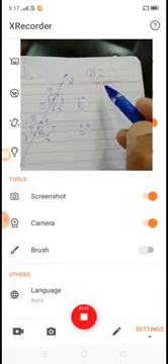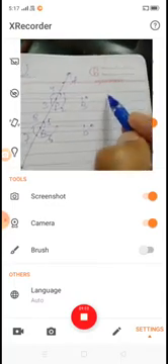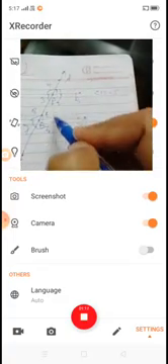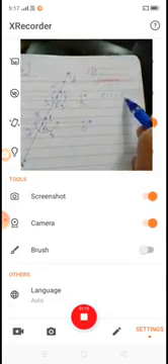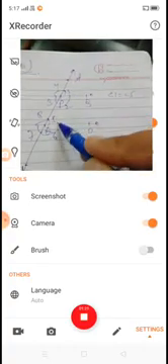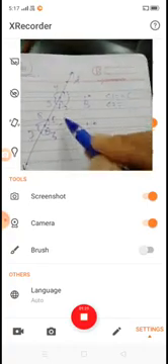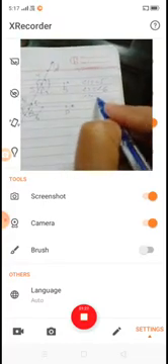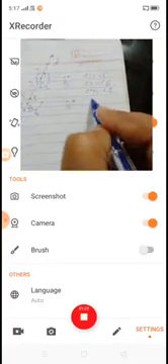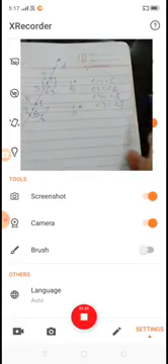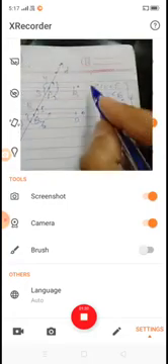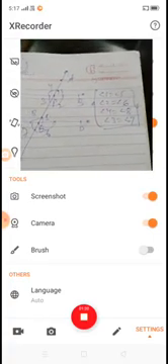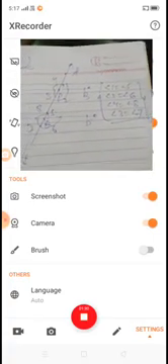Then we discussed that corresponding angles are equal. According to the corresponding angle axiom, angle 1 is equal to angle 5, because these are pairs of corresponding angles, and corresponding angles are equal. Angle 1 is equal to angle 5, angle 2 is equal to angle 6, angle 4 is equal to angle 8, and angle 3 is equal to angle 7.